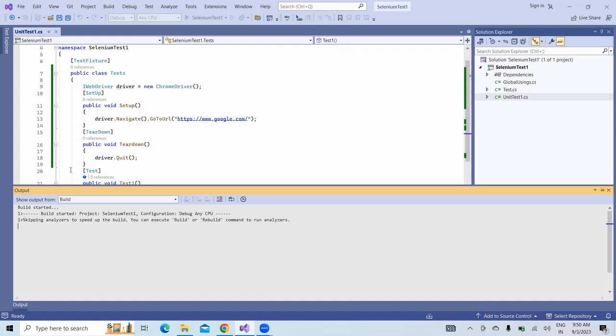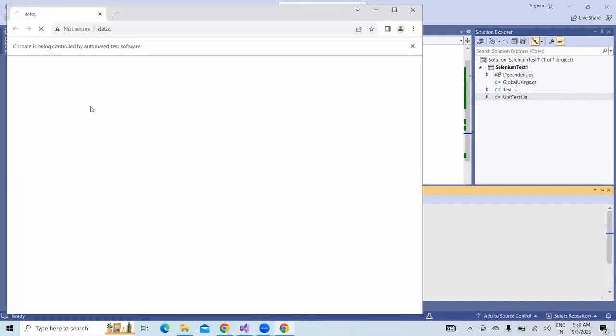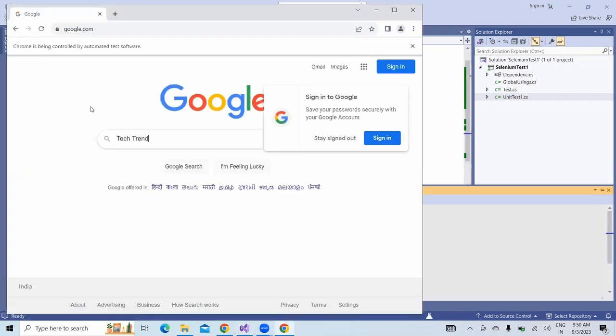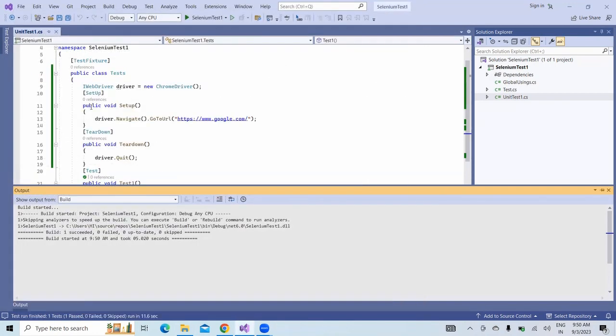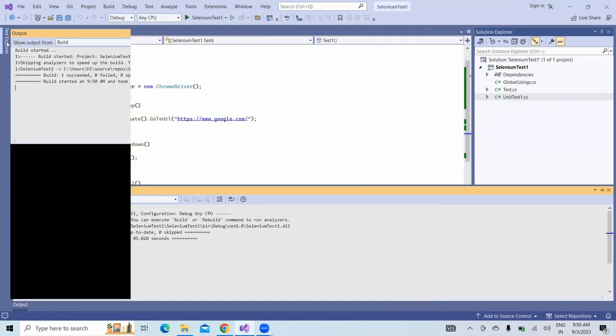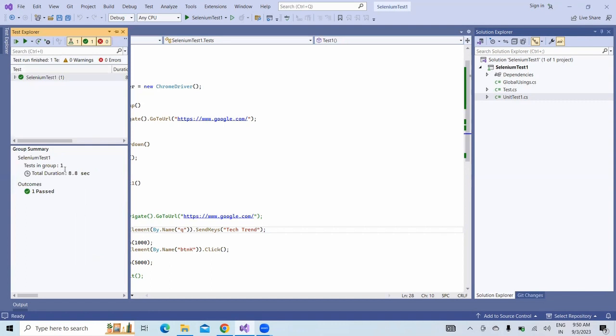Now first the setup attribute will take place, and the test will take place, and then it will complete with the tear down. The test is done and it has done the tear down with the browser, and you are able to see the success, the pass. So thank you.